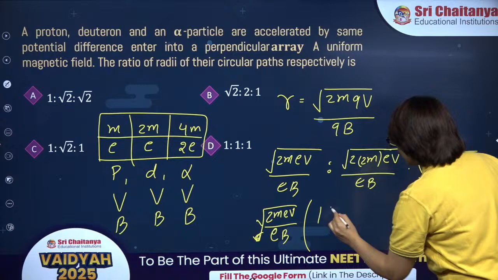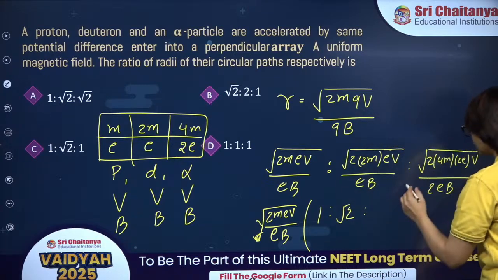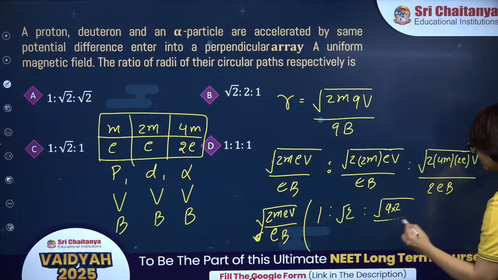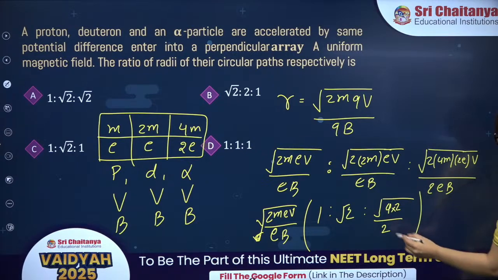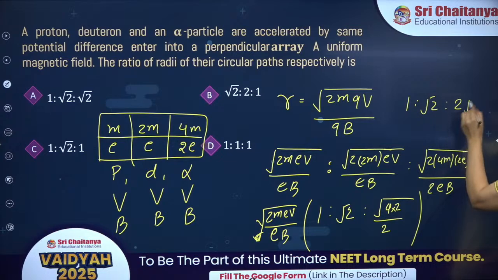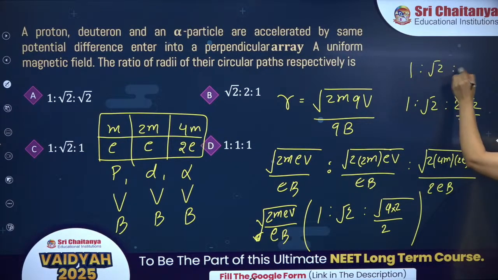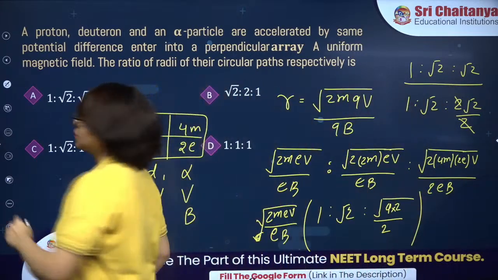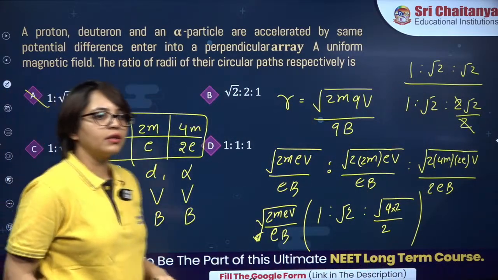So what do we have? 1 is to root 2 is to 4 into 2 divided by 2. So this will be 1 is to root 2 is to 2 root 2 divided by 2. Cancel, cancel. So this is 1 is to root 2 is to root 2. So correct answer is option A.